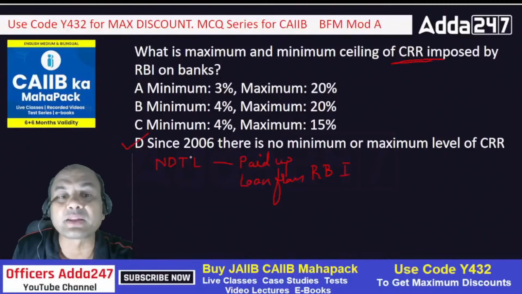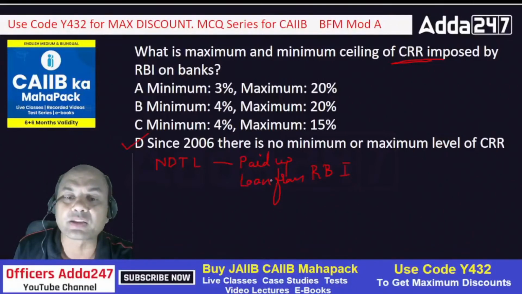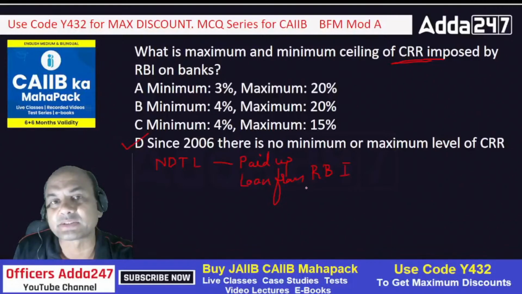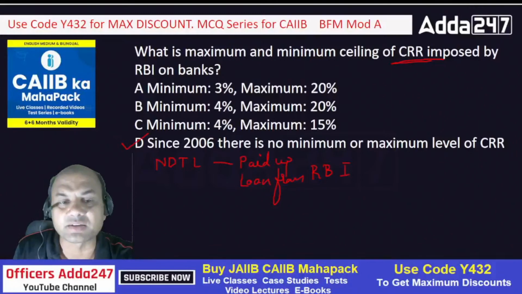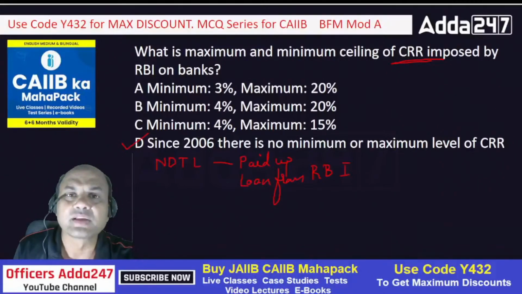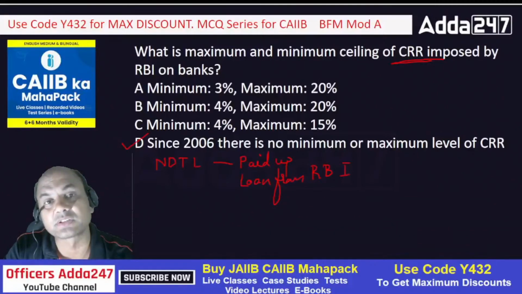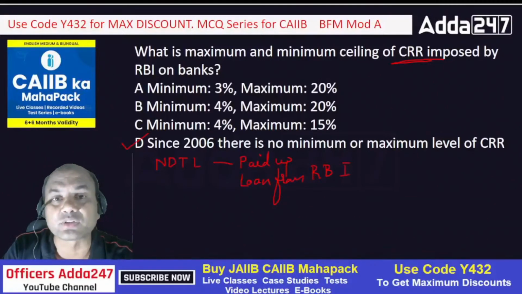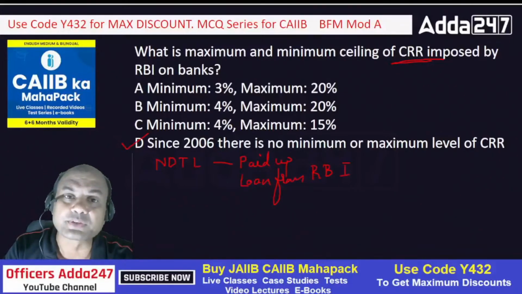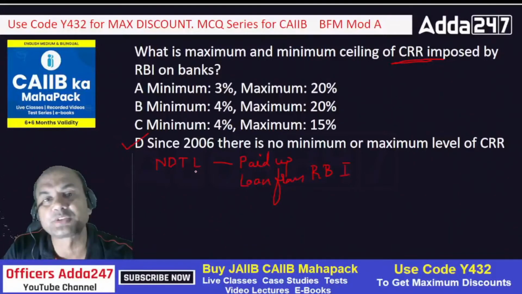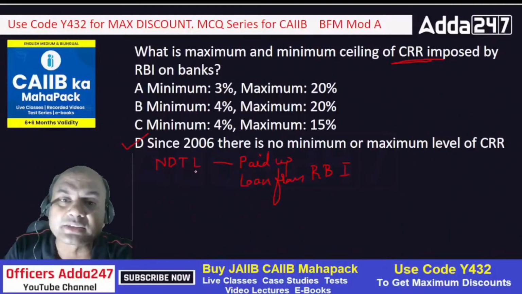What do we have in NDTL? What I have earned, what people have kept with me: demand liabilities, term liabilities. So they have kept it. And what is this loan? Loan is I am taking, saying give me money, and it is given to me. How can I include it in NDTL then? Then amount of refinance from Exim, NABARD, CDB, etc. CDB gives me soft loans, NABARD gives me soft loans, so these are not to be included in NDTL. Net income tax provision. Suppose I have made some profit, my bank has, and I am including this income tax provision.